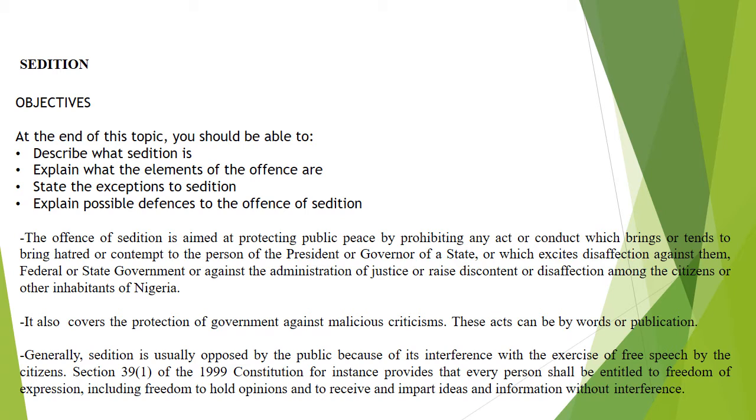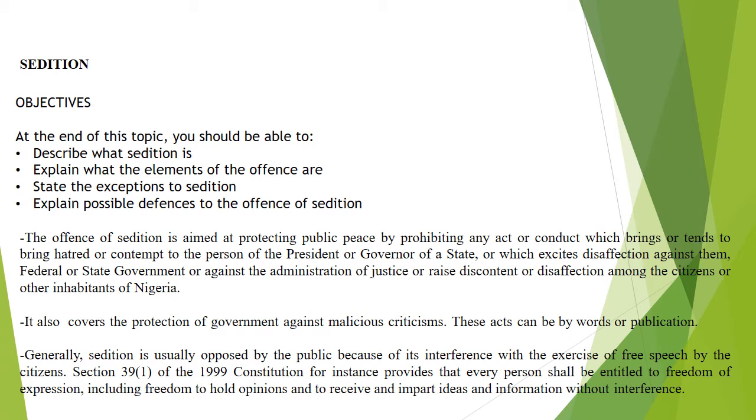Note, it is an act of bringing dissatisfaction among the populace, among the public, against the government of the day, or against the administration of justice, or to raise discontent or disaffection among the citizens of the country.